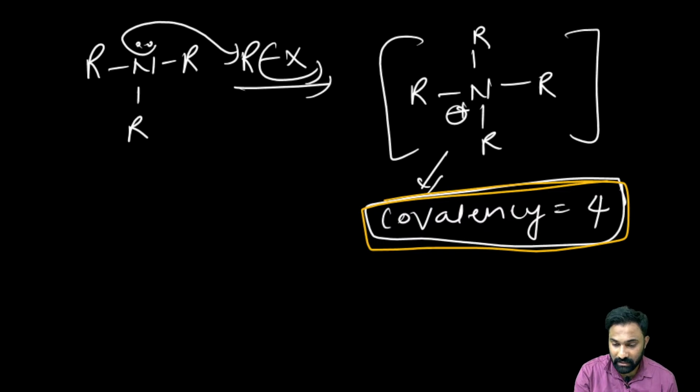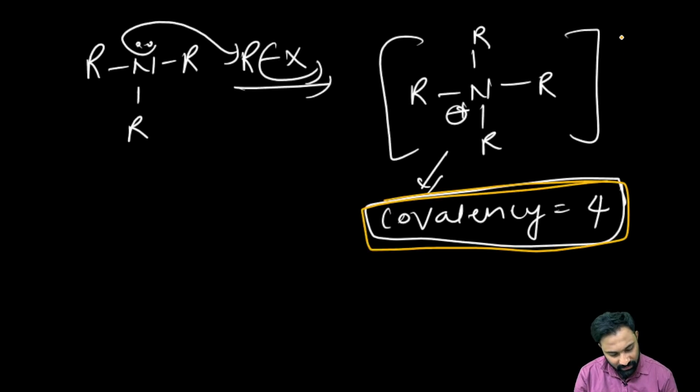Now, the questions they ask from aminolysis are about the number of moles of RX compounds reacted for the preparation of quaternary salts. Now you see, my dear friend, to prepare this quaternary salt, how many moles of RX have been used in this reaction? 4 moles, right? To identify that, I will give you one trick.